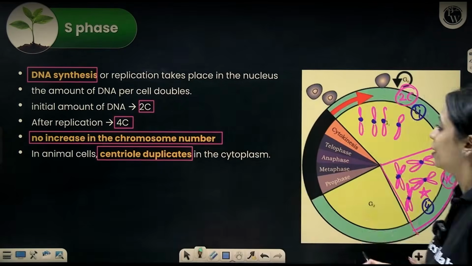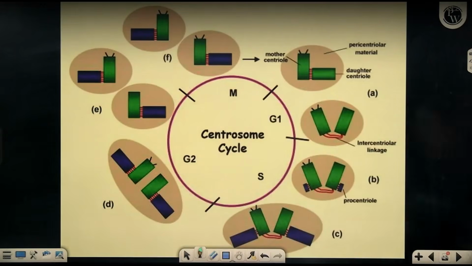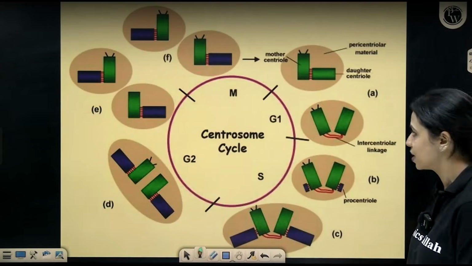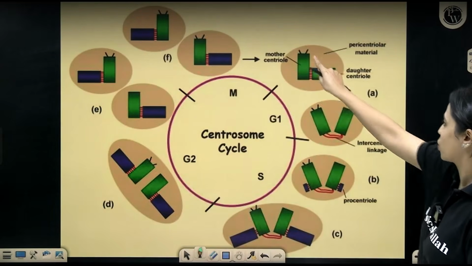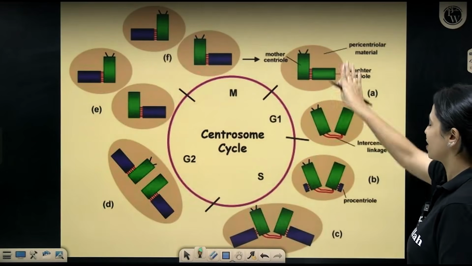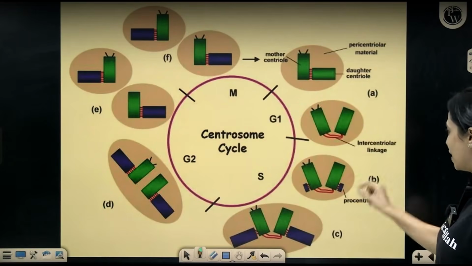So, here's how the centrosomes replicate themselves, making an extra copy of themselves. Let's start off from this point. There's only one centrosome with two centrioles perpendicular to each other with some pericentriolar material.